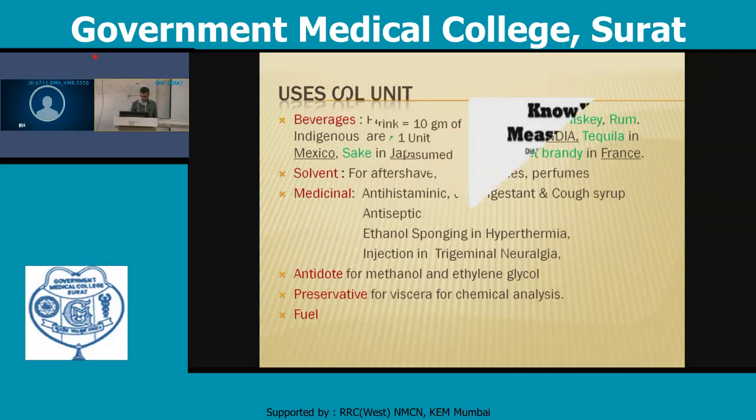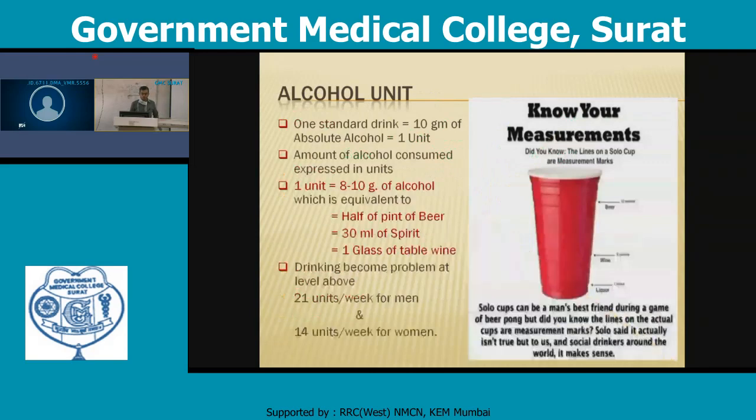What is an alcohol unit? One standard drink is about 10 gram of absolute alcohol. It is known as 1 unit. The amount of alcohol consumed is expressed in units, and this unit is standardized. 1 unit contains about 8 to 10 gram of alcohol, which is equivalent to half a pint of beer, 30 ml of spirit, or 1 glass of table wine.